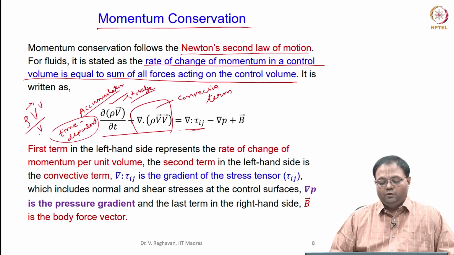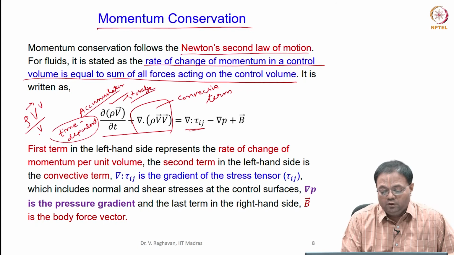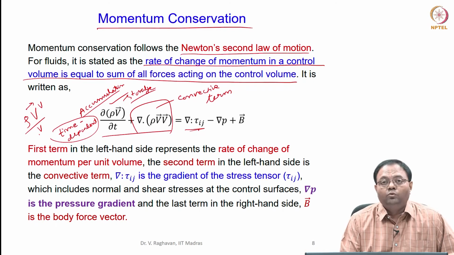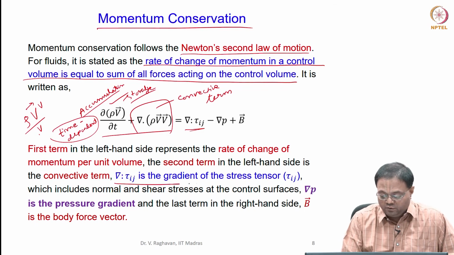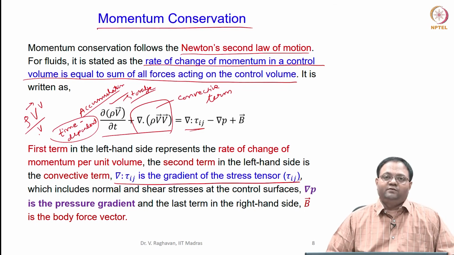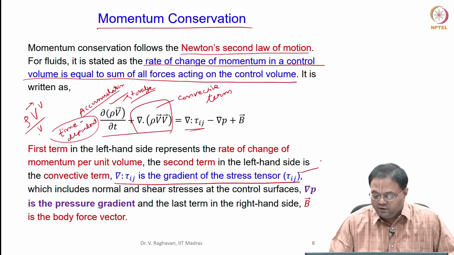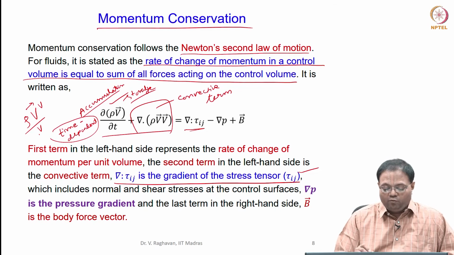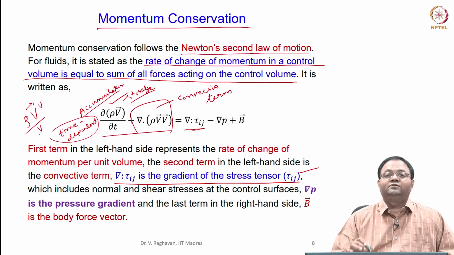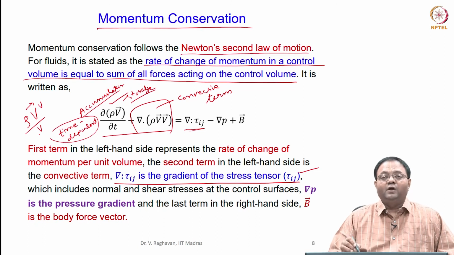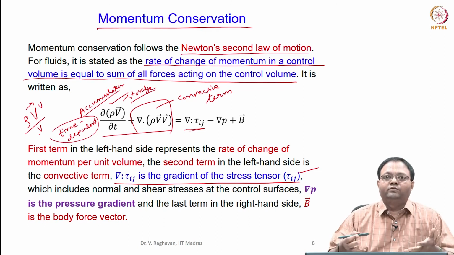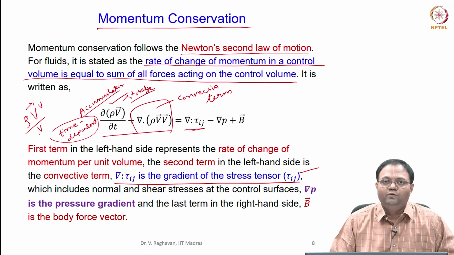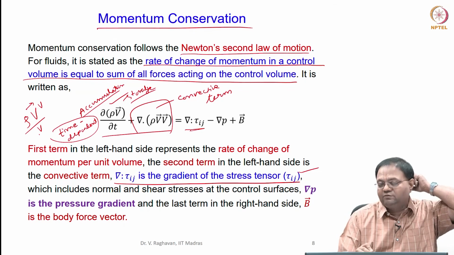First term is the del dot tau. This is the gradient of stress tensor. Stress tensor I will show you in the next slide. So, this is gradient of stress tensor. So, this will involve the normal stresses and shear stresses, okay, acting on the control surfaces, and these are the forces due to the viscosity of the fluid. Due to the viscosity of fluid, these stresses are appearing.